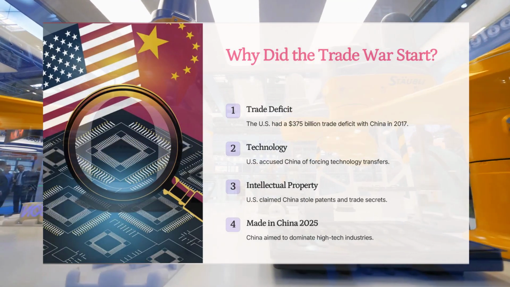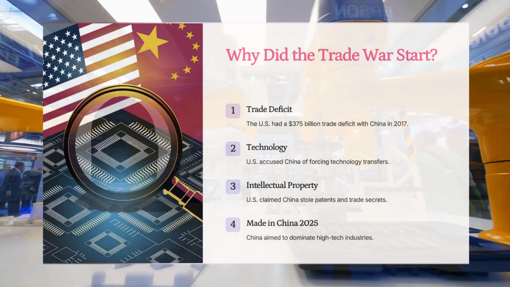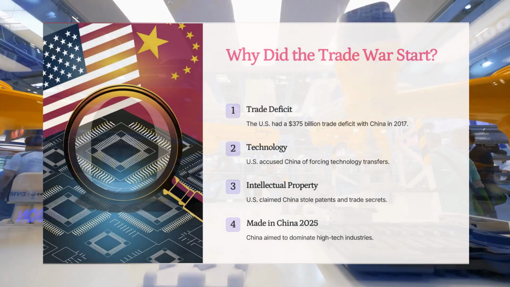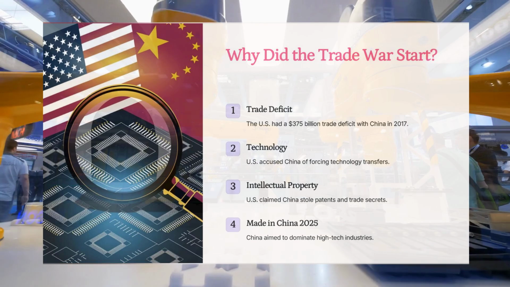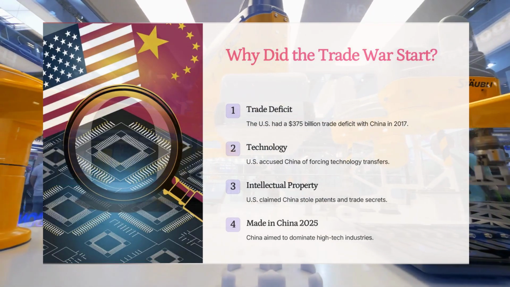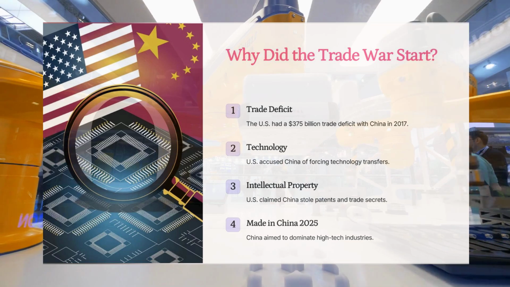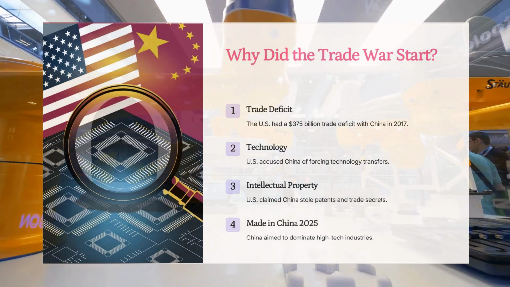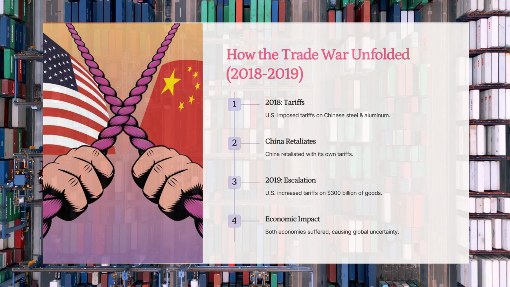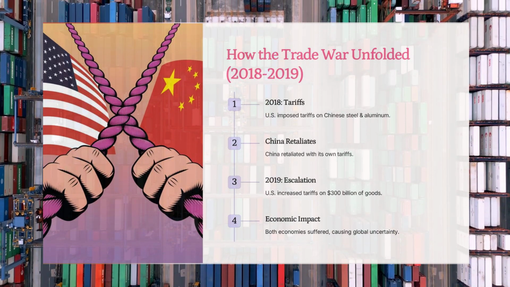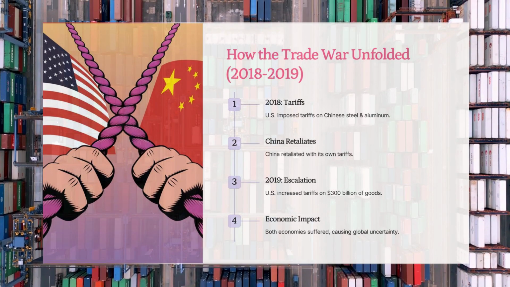4. Intellectual property, IP theft. The U.S. accused China of copying American products, patents, and trademarks without permission. Many Chinese companies were making cheap versions of American products, causing losses for U.S. businesses. To stop these issues, the U.S. imposed tariffs on Chinese imports, and China fought back with its own tariffs. Between 2018 and 2019, both countries kept increasing tariffs, leading to global economic uncertainty.